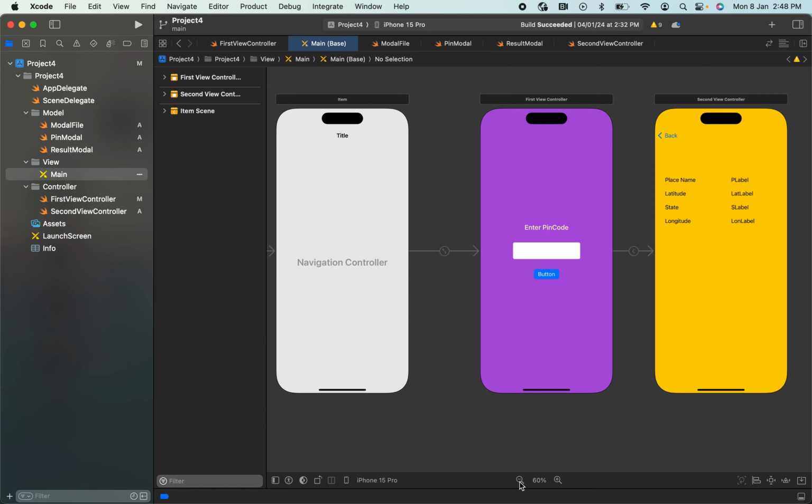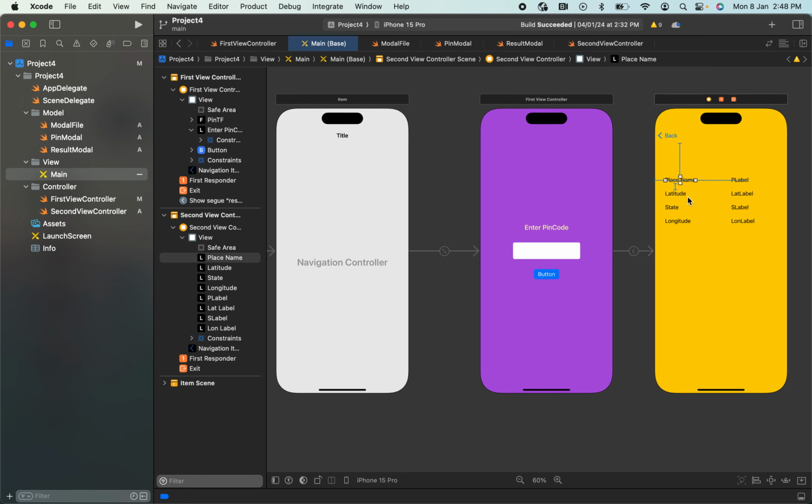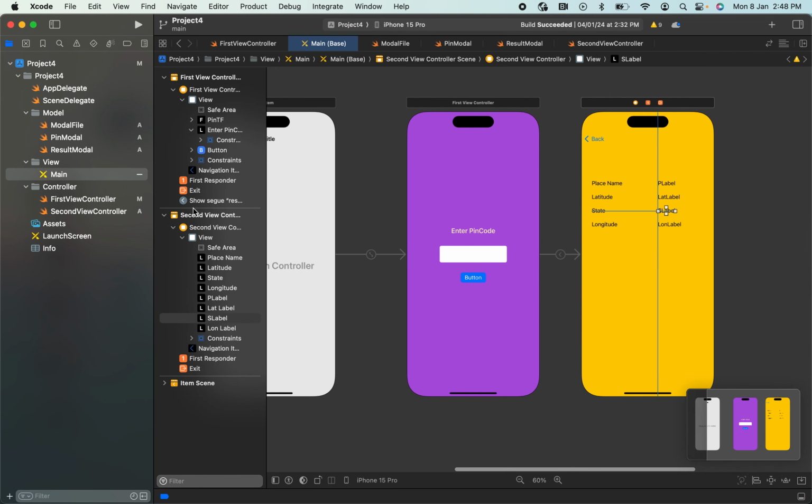The first step is designing in the storyboard. After opening a project, we come to the storyboard, and in the first screen I'm providing a label, 'Enter pin code', a text field and a button. In the next screen I'm providing the place name as a label, latitude, state, and longitude. The values will come in these places, and then I added this to the navigation controller.